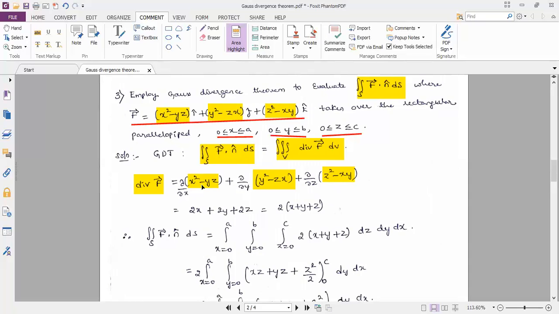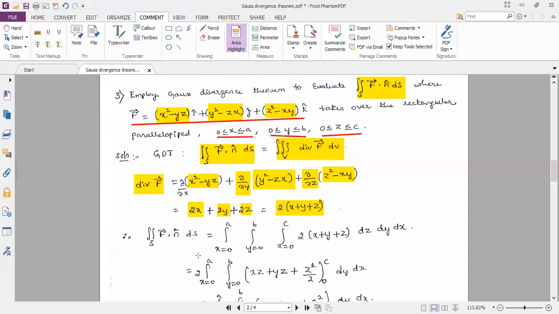Now performing the differentiation with respect to x partially, x square differentiation is 2x, yz is a constant, so differentiation goes to 0. With respect to y, partial differentiation of y square is 2y. zx differentiation goes to 0 since they are constant. Differentiation of z square partially with respect to z is 2z. Differentiation of xy with respect to z partially is 0. So 2 into x plus y plus z is the answer for divergence of vector f.